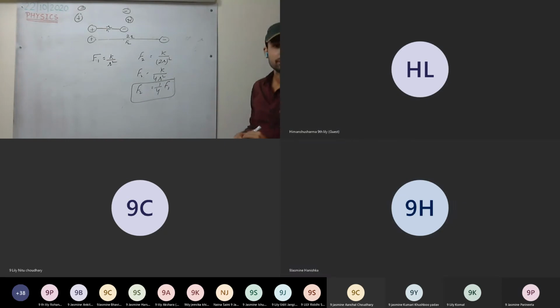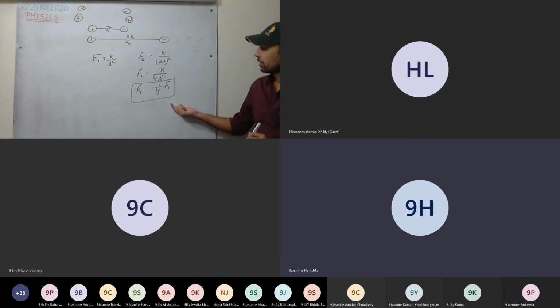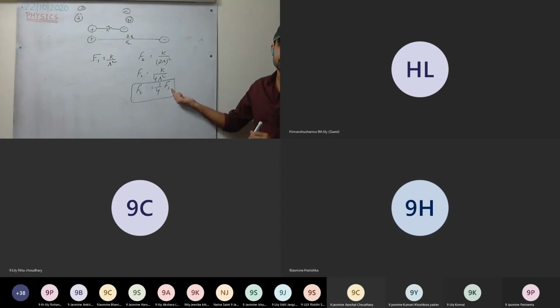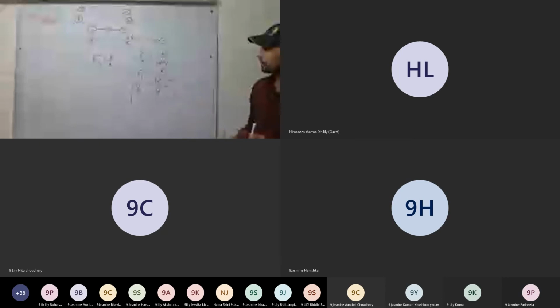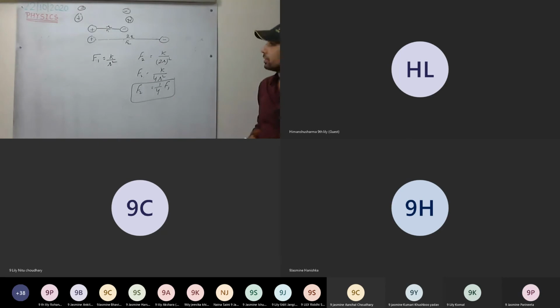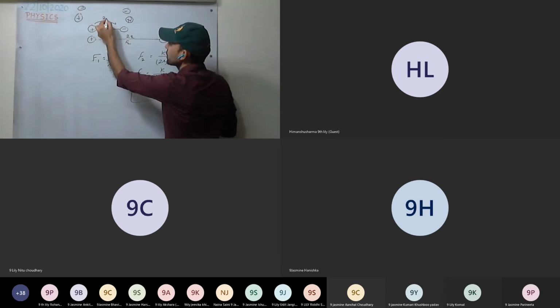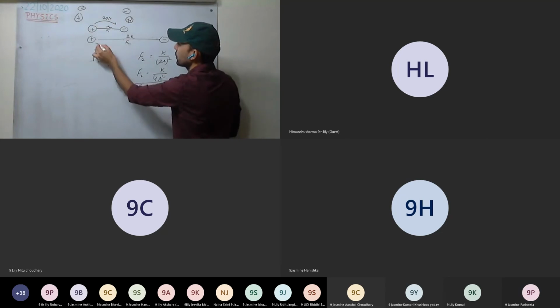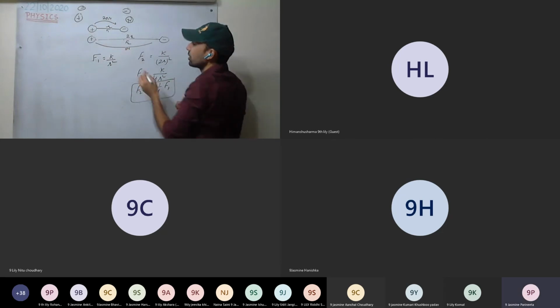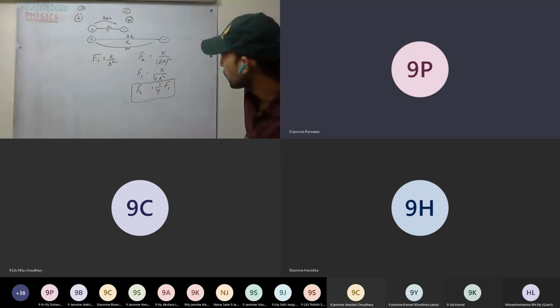Yes, sir. F2 is equal to 1/4 times F1, 1/4 of the original force. So earlier, for example, the force between them is 20 Newton. Now the force will be how much? How do we say it in words?